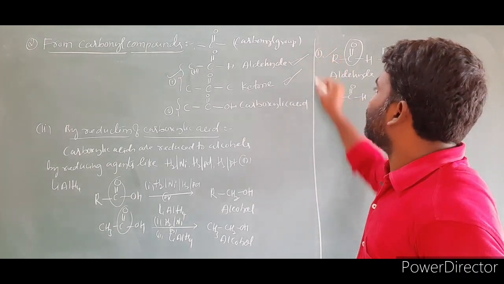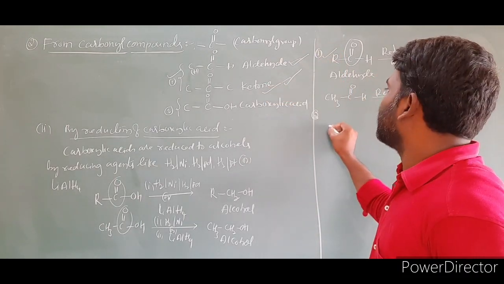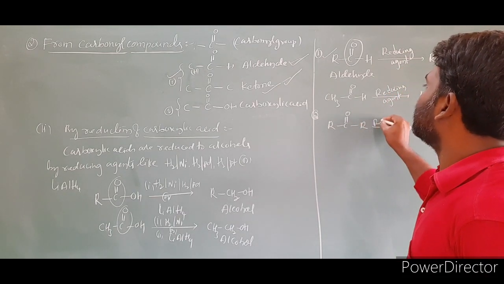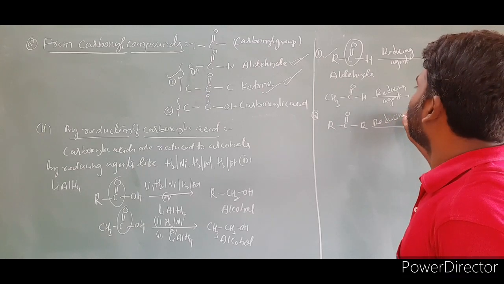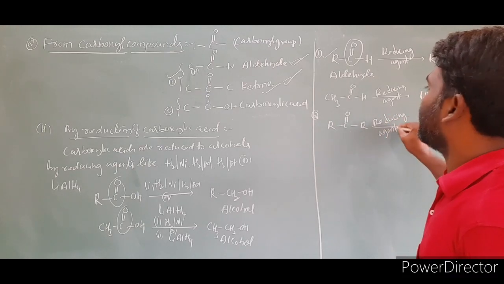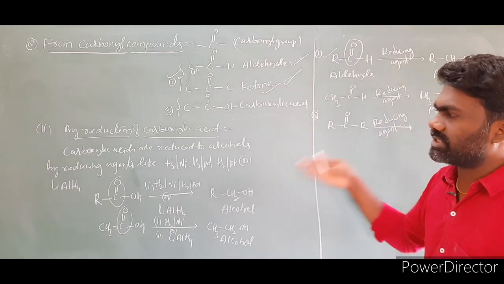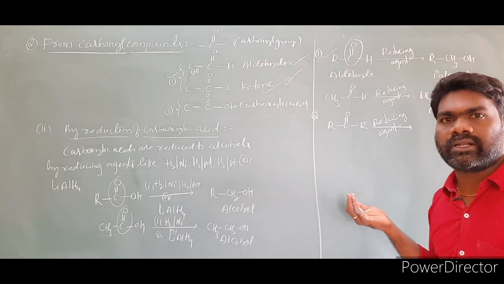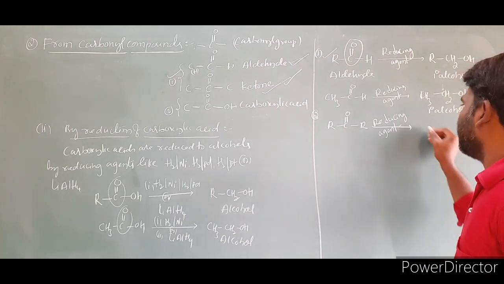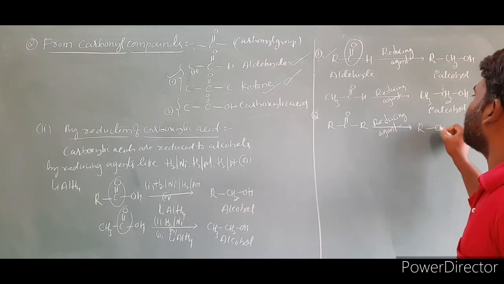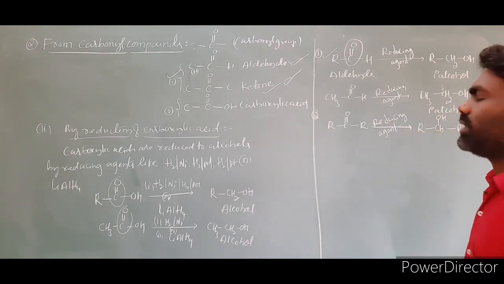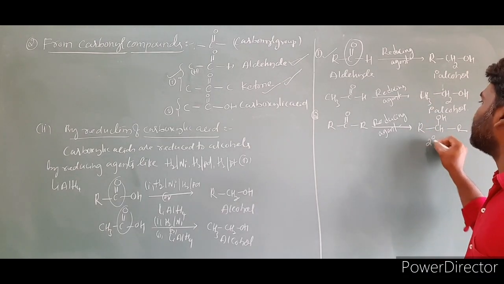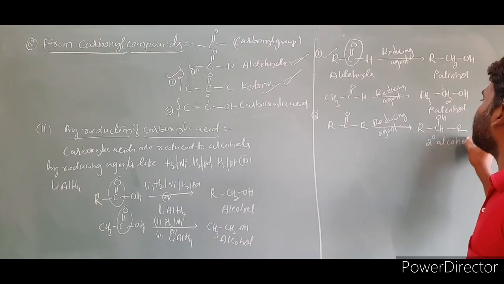Then if you take ketones, the second case, I am taking a ketone. The general example is R C double bond O R. So take a reducing agent. I already said the reducing agents: H2 by Ni, H2 by Pt, H2 by Pd, or sodium borohydride, NaBH4, lithium aluminum hydride. The product is RCHOHR. So what alcohol can we expect? Carbon attached to two different carbons. Then this is what? A secondary alcohol.